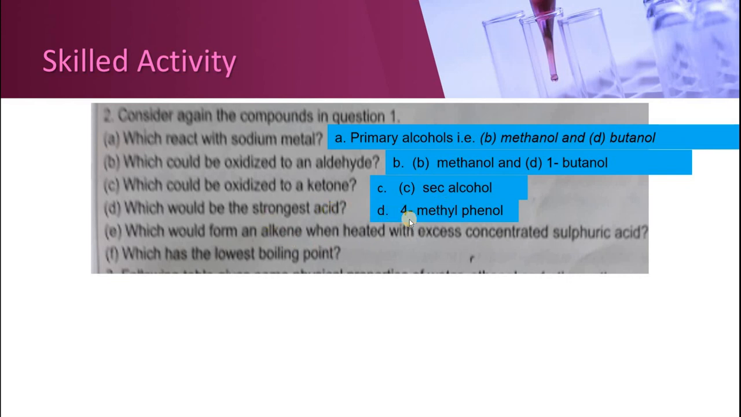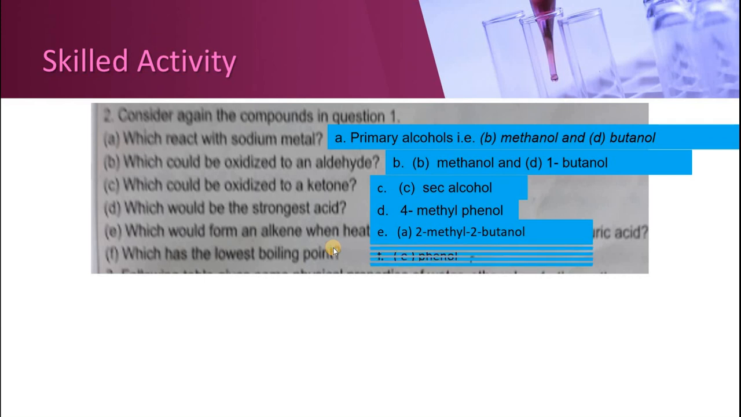Which will be the strongest acid? 4-methylphenol, because phenols are much more acidic than alcohols, so 4-methylphenol will be more acidic. Which one forms an alkene when treated with excess concentrated sulfuric acid? 2-methyl-2-butanol, when it is treated with concentrated sulfuric acid, butene will be produced. Which one has the lowest boiling point? Phenol has the lowest boiling point. When we compare phenols and alcohols, phenol has lower boiling points as compared to alcohols, because alcohols have extensive hydrogen bonding in them.